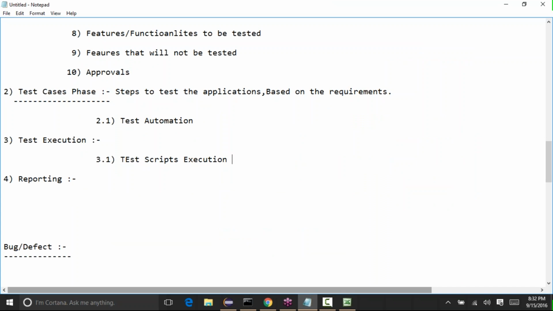But with the current scenario, with the current type of development, like in the agile methodology, the companies are trying to only do the automation. Very less manual testing but more automation testing, because it's very fast, and there are the advantages that we saw with automation yesterday. Because of those, all the companies prefer test automation rather than manual testing, because manual testing is very slow and needs a lot of resources.